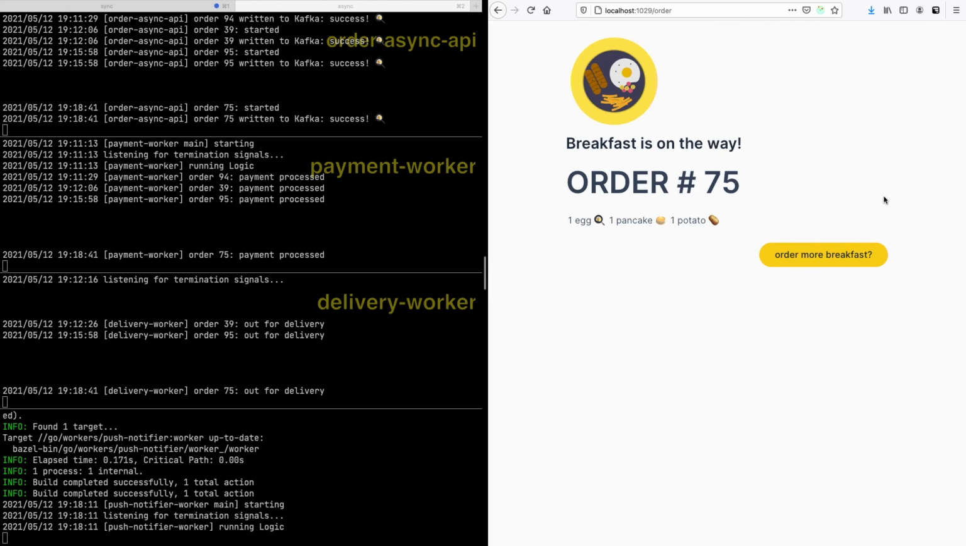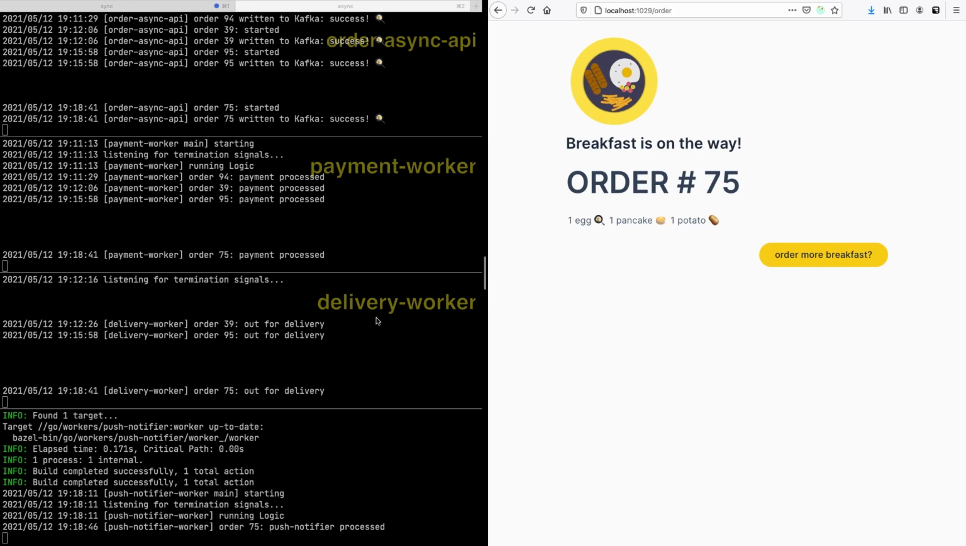And the idea is that you can do the same thing to, say, add a worker that sends your breakfast info to a big breakfast advertiser or suck order info into an analytics database for data science or any other type of work. So you can see we got our push notification processed here.